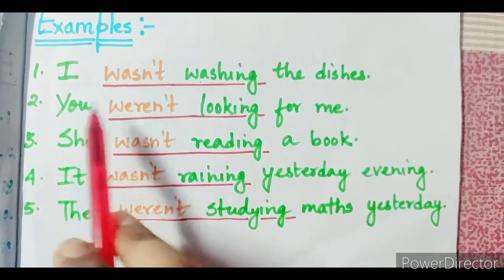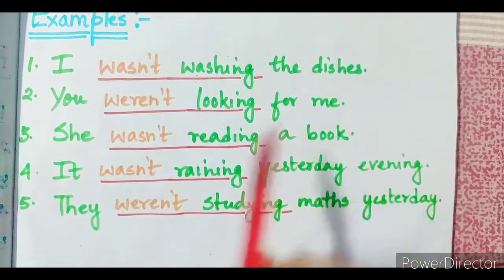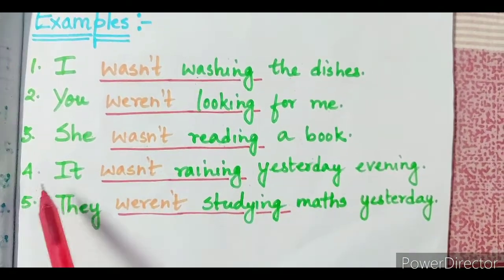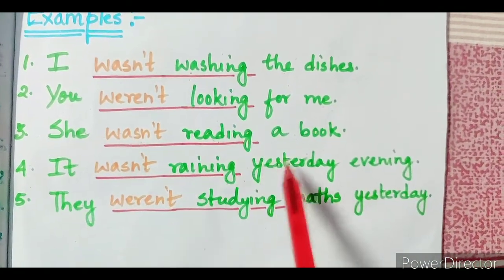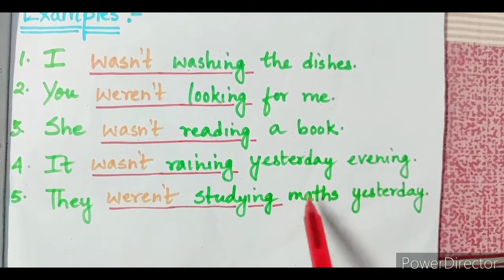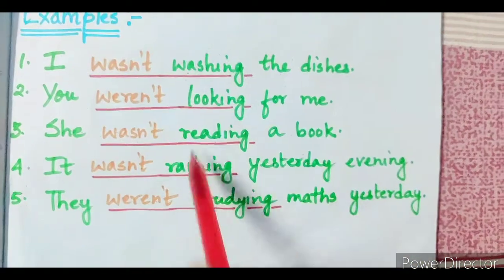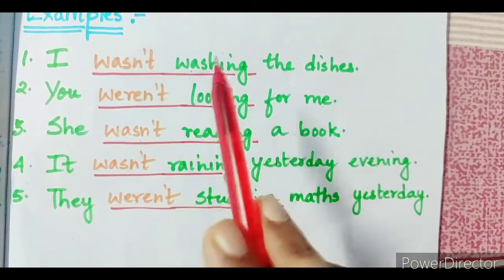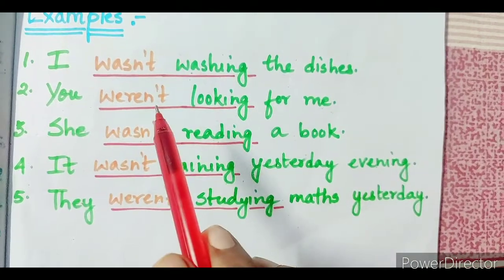Number 2, you weren't looking for me. Number 3, she wasn't reading a book. Number 4, it wasn't raining yesterday evening. Number 5, they weren't studying maths yesterday. So all these actions were happening in the past. It is not happening over here in the present moment.